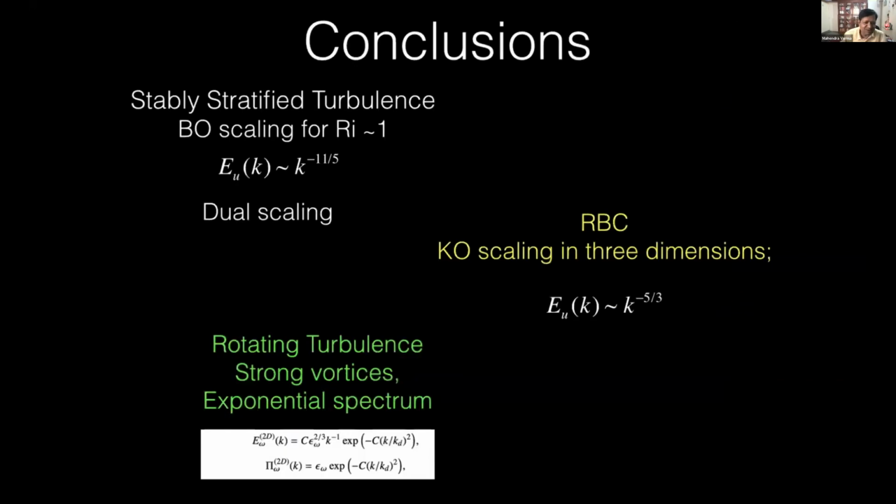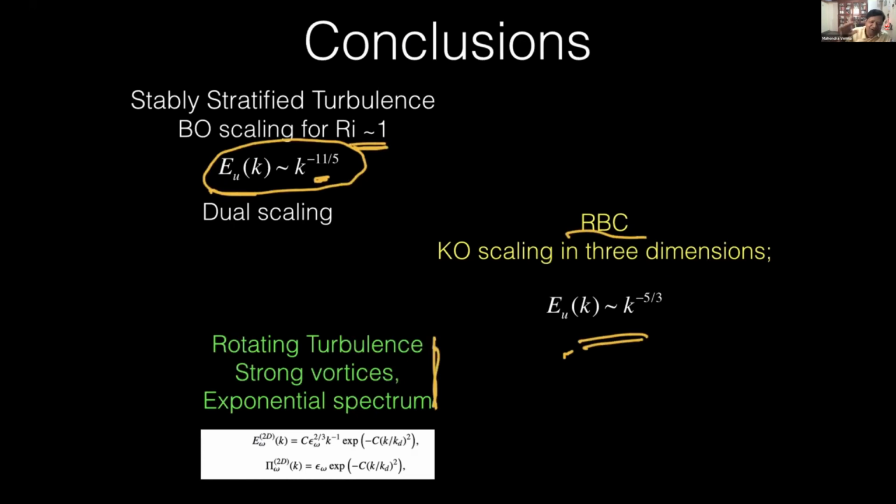And this is the conclusion slide. I did not provide a lot of details, just stated the results. For stably stratified turbulence, Bolgiano scaling, k to the minus 11/5, works only for Richardson number of order 1. If the Richardson number is large, then it won't work because it becomes quasi-2D. It's more complicated. For Rayleigh-Bénard convection, it is k to the minus 5/3. Flux is positive for this. And for rotating turbulence it is complicated.